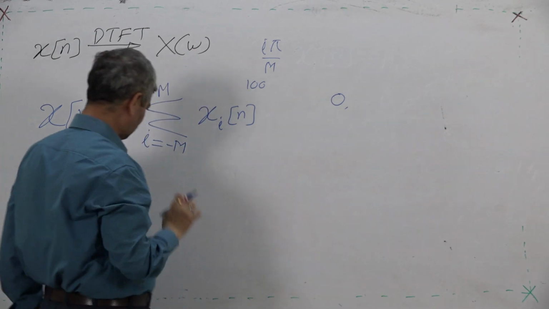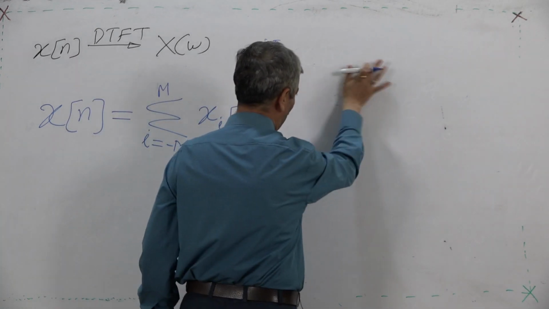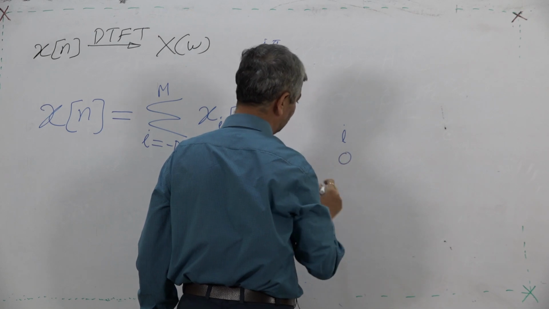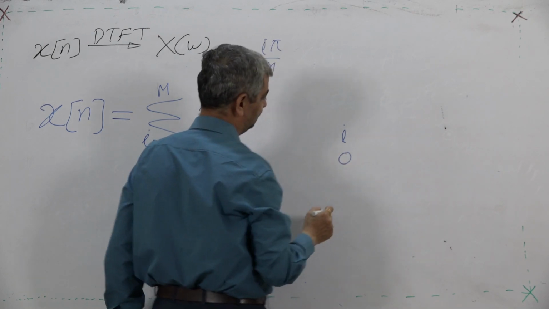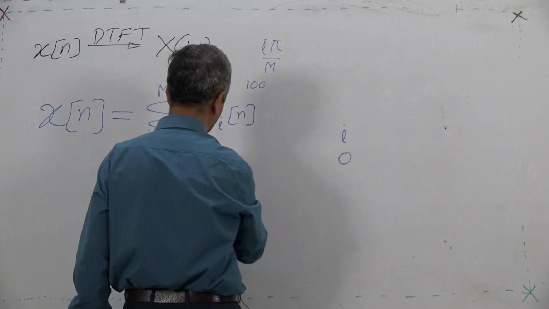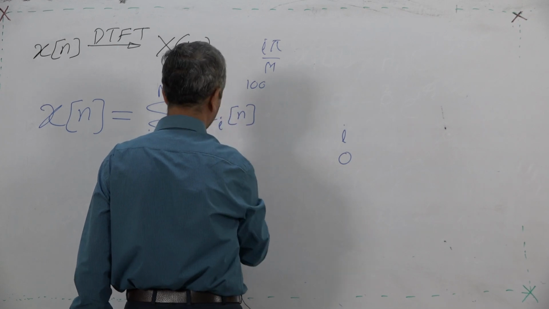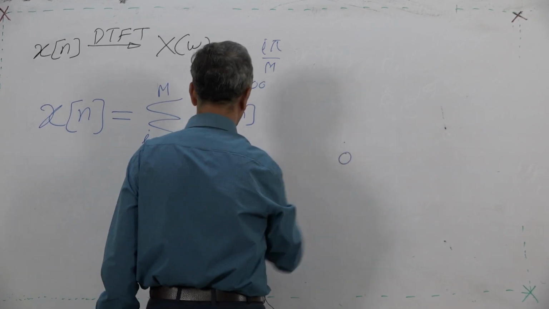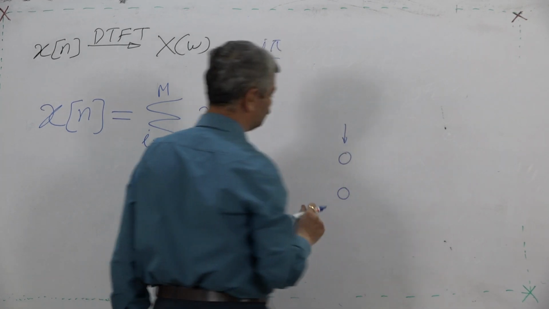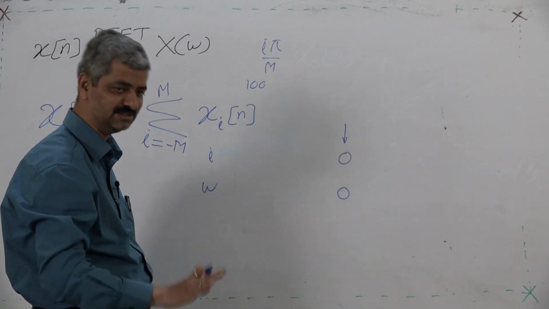then the component for I equal to 0 is not rotating; its angular speed, that is omega, is 0. This is I and this is omega. So, for I equal to 0, omega is 0. So, it is a stationary point, a stationary sequence, the DC value of the sequence.